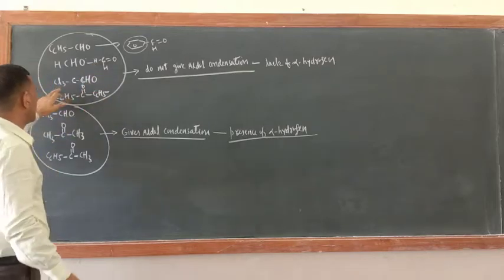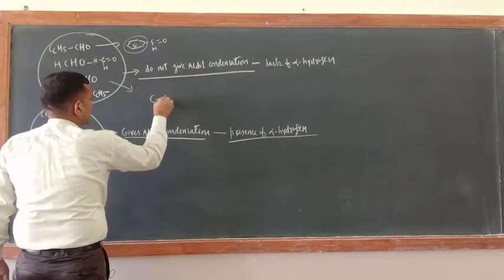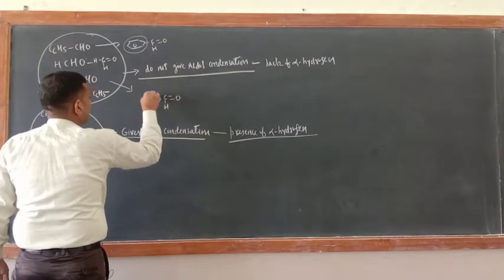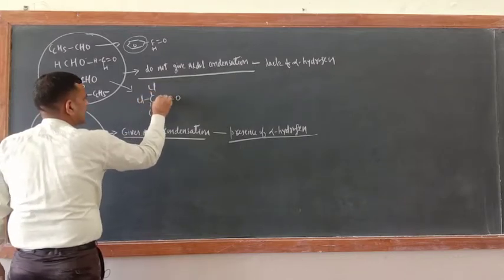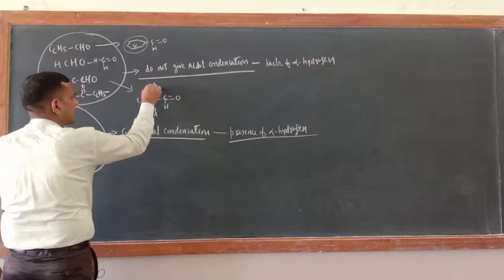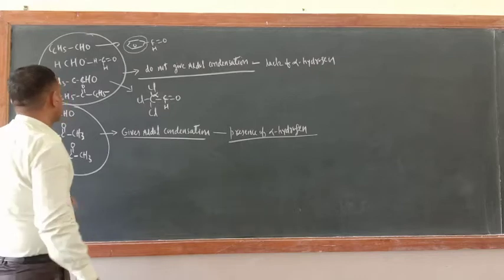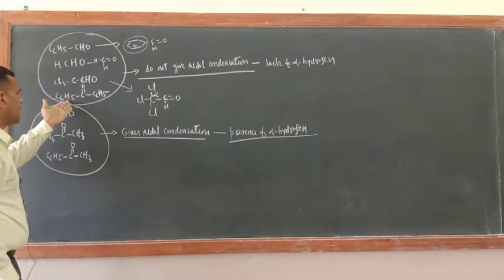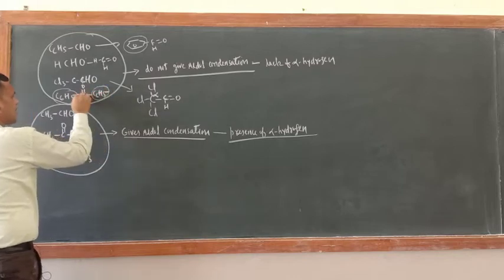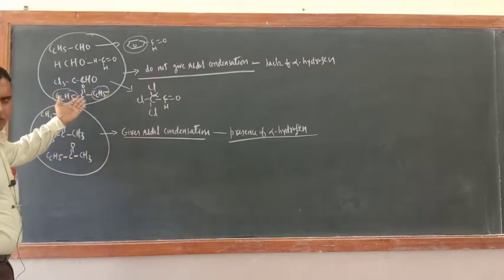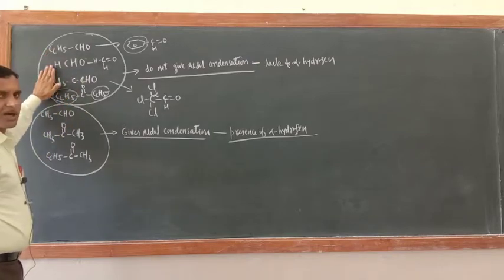Now here also, just see the structure of this one. C, here CHO, double bond O, Cl, Cl and Cl. This is the functional group carbon atom. This is the alpha carbon atom, but hydrogen is not there. Instead of hydrogen, chlorine is there. Now benzophenone, a clear cut case. Just see, this is a benzene ring, this is also a benzene ring. This is the functional group carbon atom. So here also alpha hydrogen is not there. That is why these molecules do not give aldol condensation.